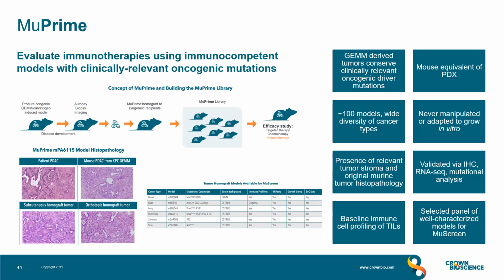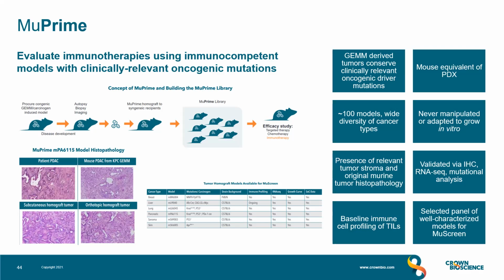their use. And here, illustrated in the middle, you can see that this is very similar to the generation of PDX in that the tumors that arise in the site of origin in the GEMs are harvested and implanted into recipient mice of the same background. Once established, they're grown and then expanded and used for studies in a similar controlled manner as syngeneics, but do not adapt to grow in plastic and are maintained in serial passage in vivo.